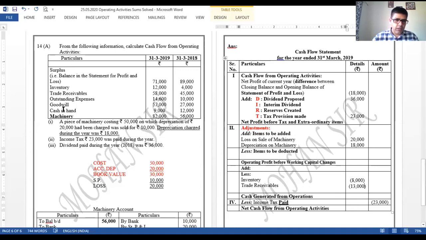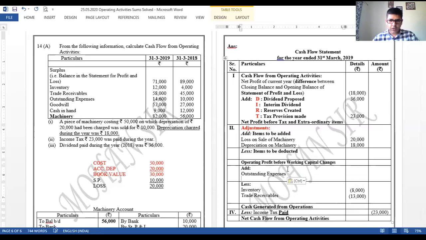Okay. Outstanding expenses. It's a liability. Liability में क्या हुआ? Opening was 10, closing is 14,600. It has increased. अगर liability increase हो रहा है तो मुझे add करना पड़ेगा. So outstanding expenses will be added over here. Difference is 4,600.